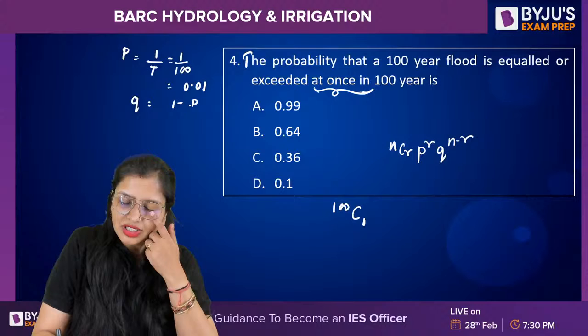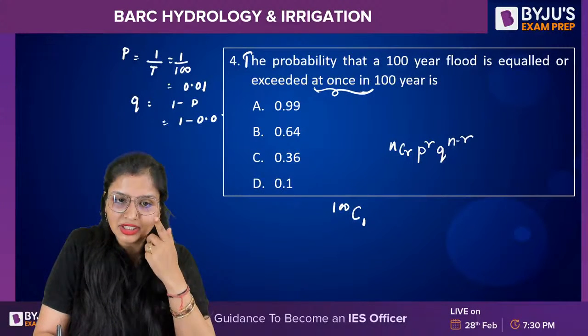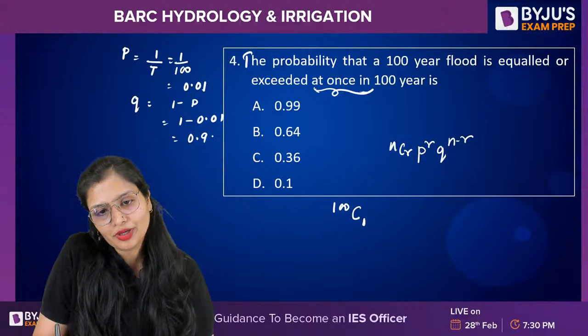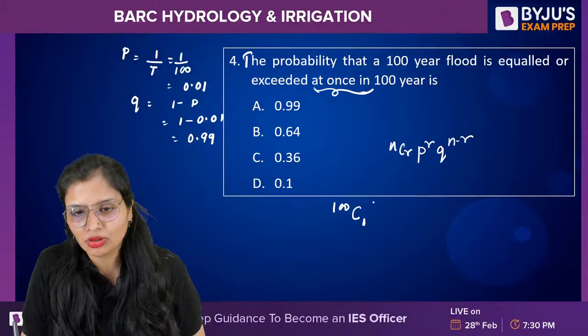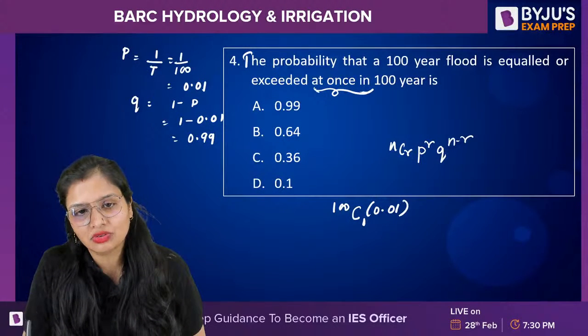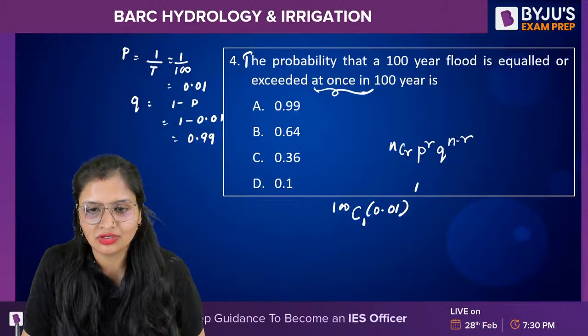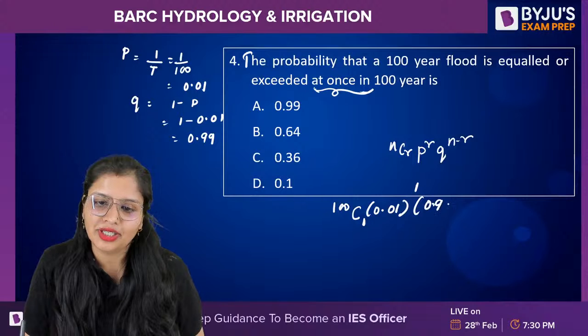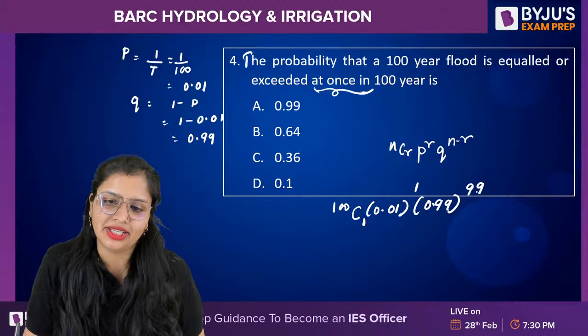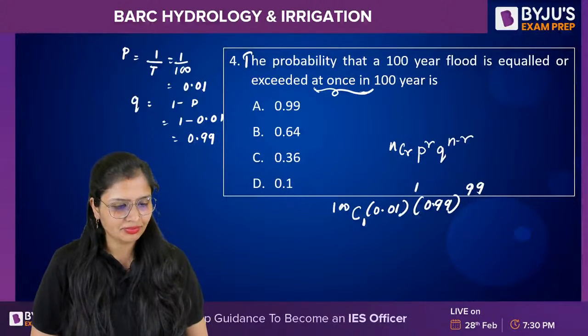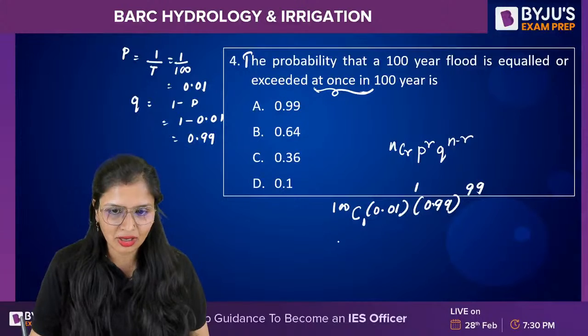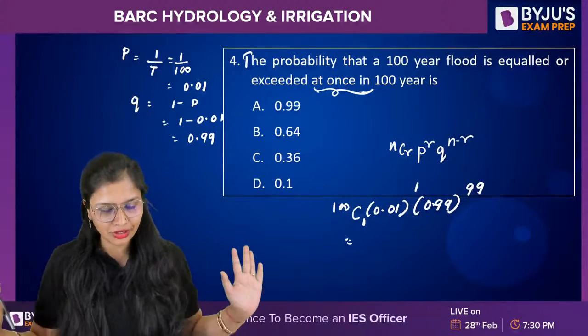Non-occurrence is 1 minus p, 1 minus 0.01. This will be 0.99. So this will become 0.01 to the power 1, times 0.99. How much will it come? I want the answer from you guys. I'm not going to give this.